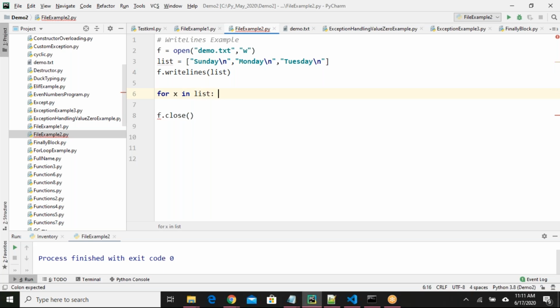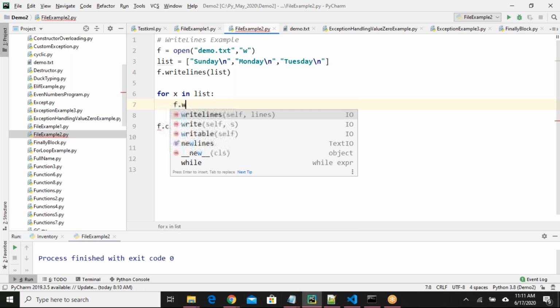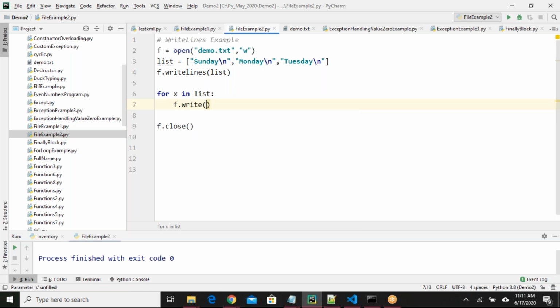Inside the for loop, f dot write x, and you can give a new line character, backslash n, after that. Yes, correct, sir. That's it.